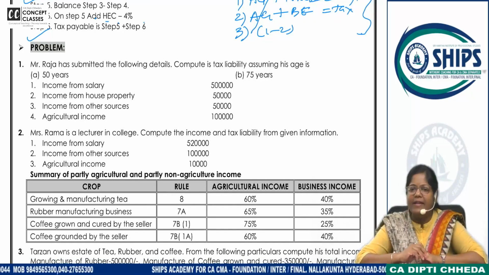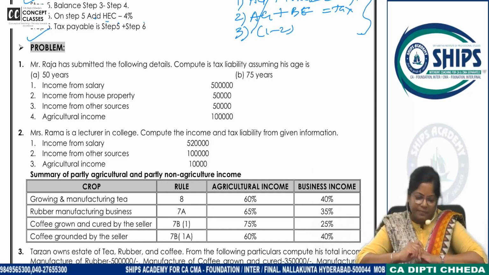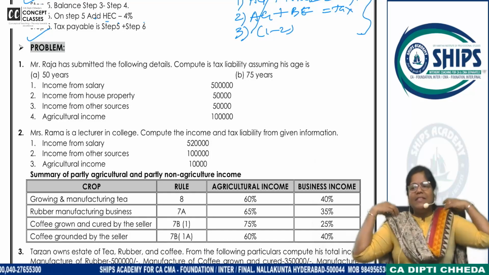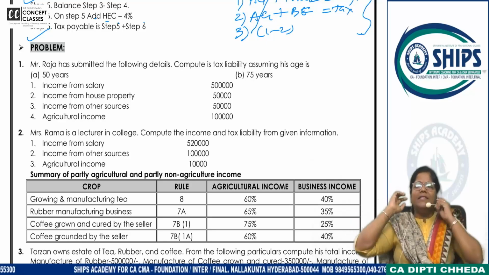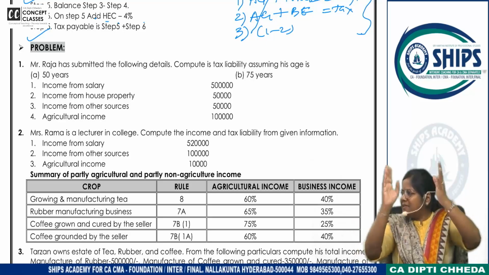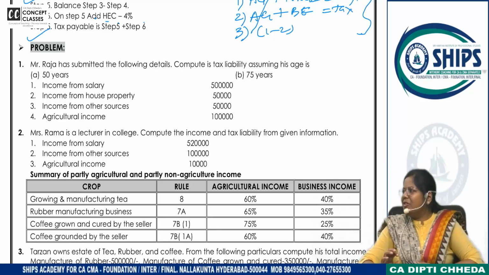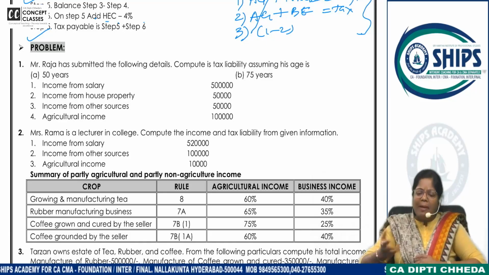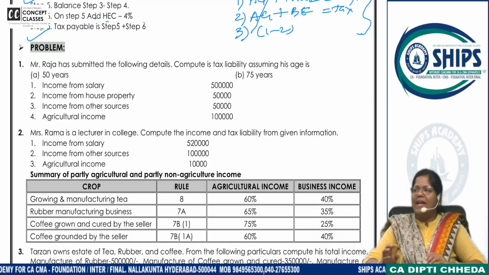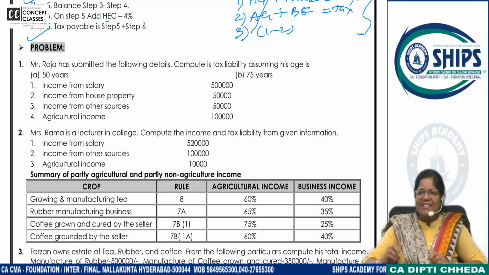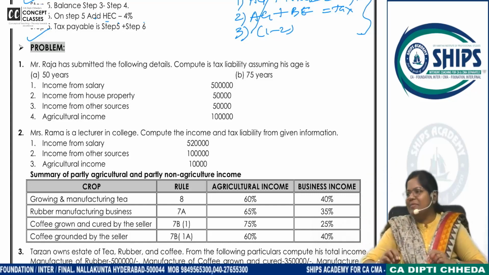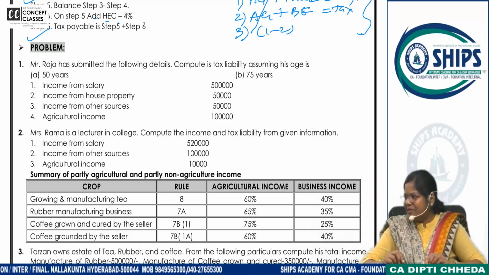In the notebook, give the heading agricultural income. So many times this is not given as a separate chapter, it's a part of your exempt income, section 10. In some of the books, if you refer, students ask me where agricultural income is. So it is always in the exempt income, section 10 chapter. Chalo.